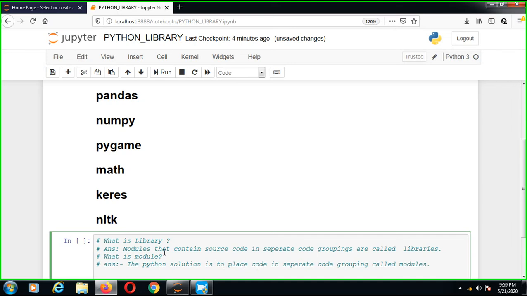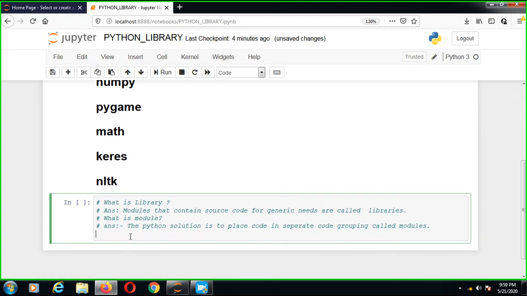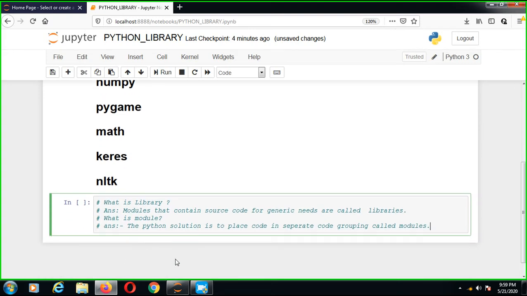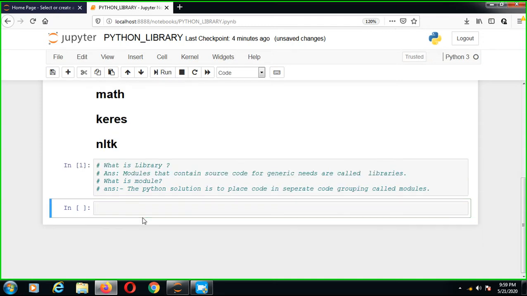So friends, a little bit just typing mistake I think in my code. This is the module, and a library is this that contains source code for generic needs. So these are the two important definitions we can use.